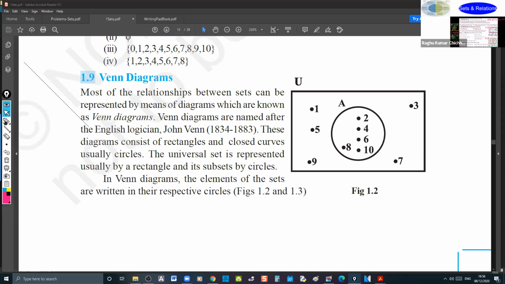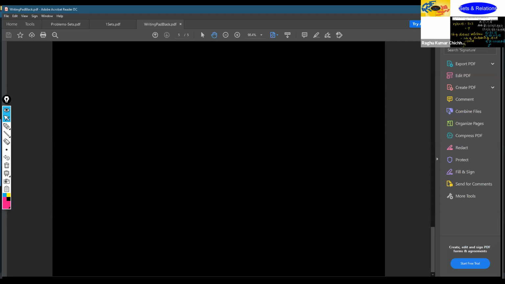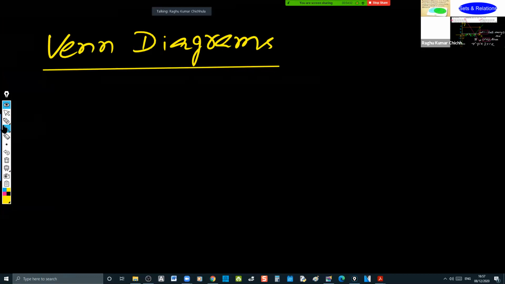Let me explain you first. See, a very simple understanding that Venn diagrams make us very comfortable in understanding difficult problems. What is a Venn diagram?